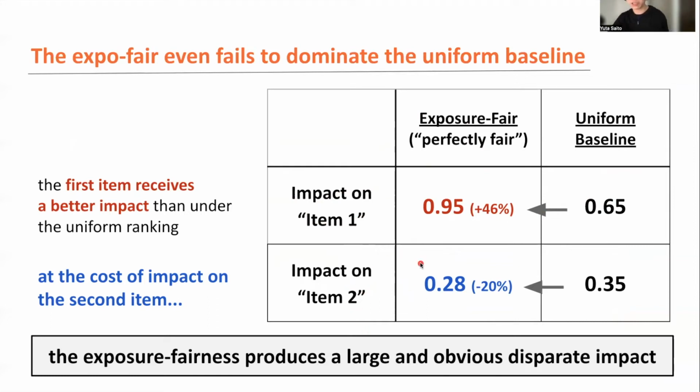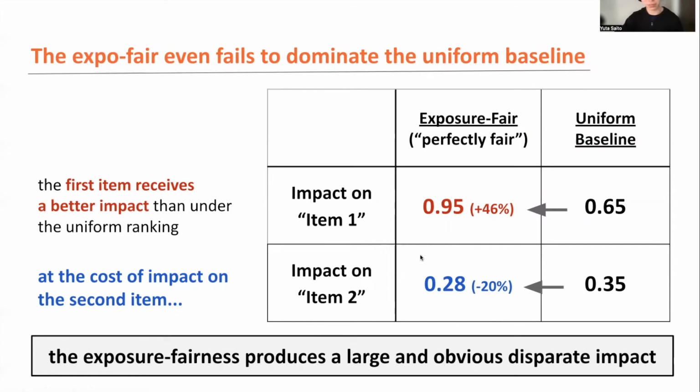The second item actually had some loss of impact, even compared to the weakest, the uniform random ranking as the minimal baseline. So how come we can say that this is the perfectly fair ranking, even though some item becomes the superstar compared to the uniform random baseline, while some other item becomes clearly poor compared to it?